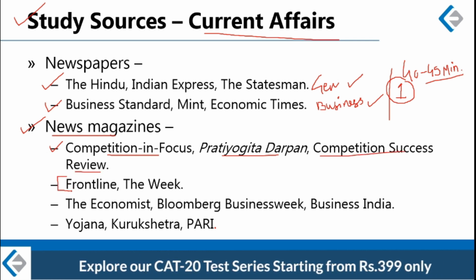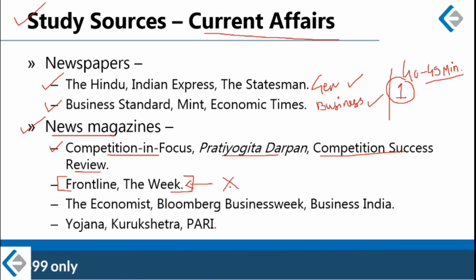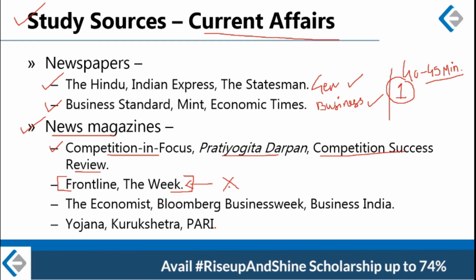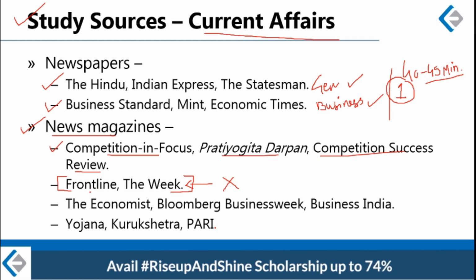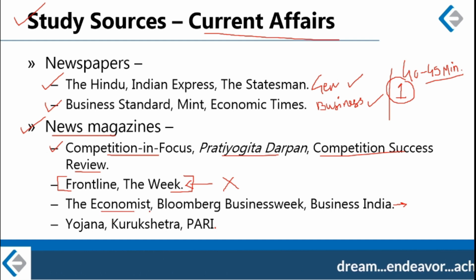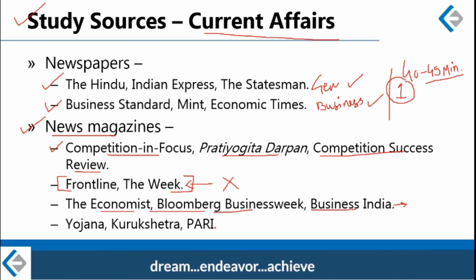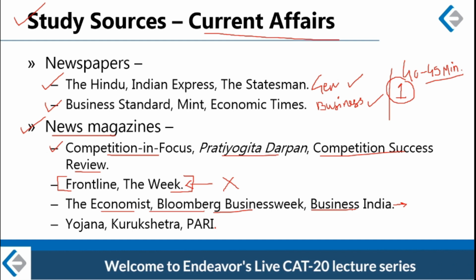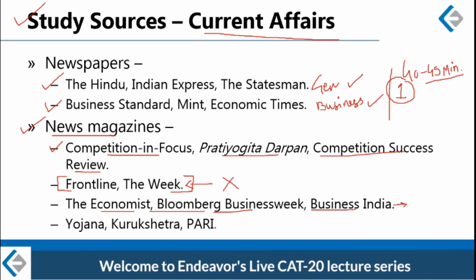Alright, then weekly magazines, The Week and Frontline, in case you want to read about any particular topic in depth. Otherwise these are not recommended. Only if you want to read some topic in depth, you can refer to these magazines, otherwise you can avoid them. Similarly, if you want to check the cover stories of the Economist or the Bloomberg or the Business India, you can do that also. You do not have to read these magazines cover to cover. Please do not read them cover to cover unless you are genuinely interested in reading them.